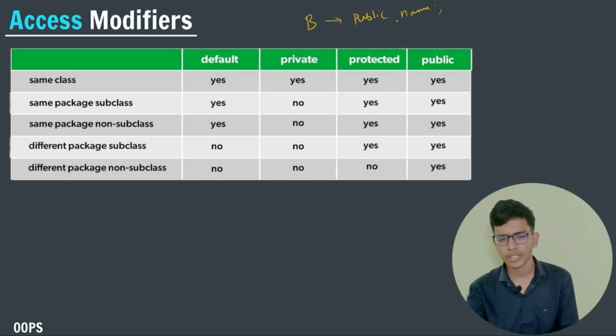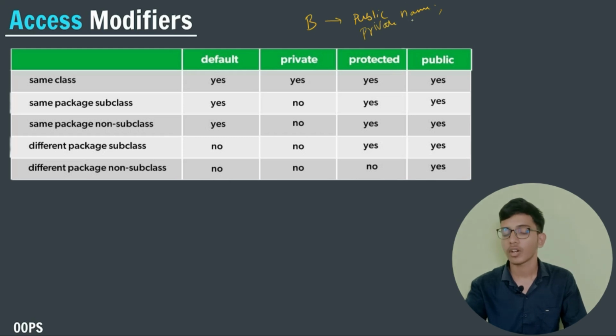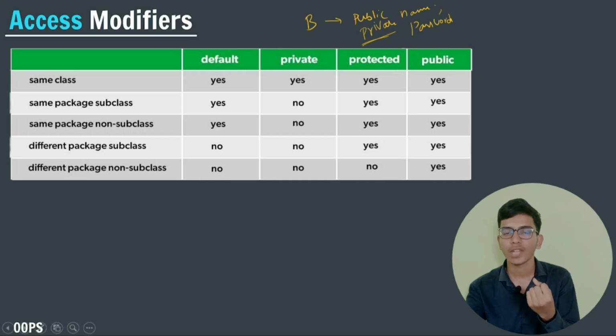If the password gets leaked, it might cause a lot of problems for your user and for our company. So for that I will create a private password. The private keyword will keep our password secure.